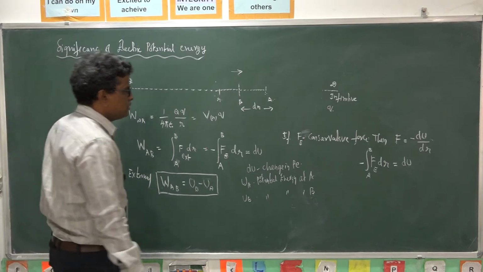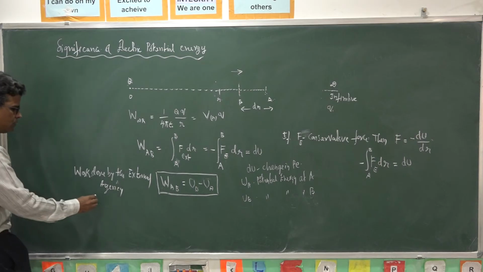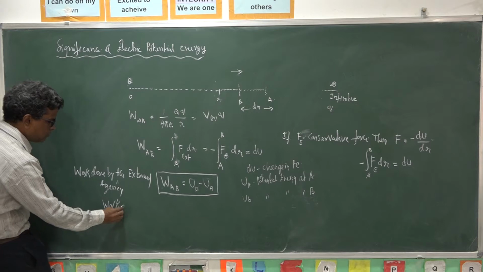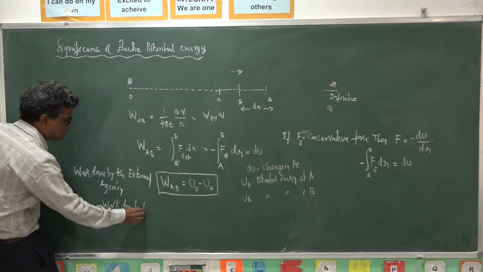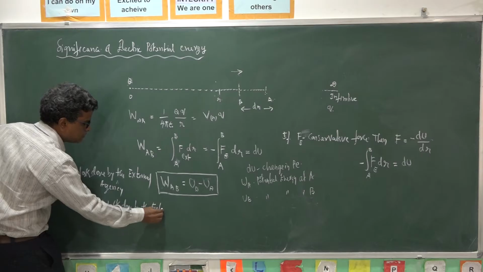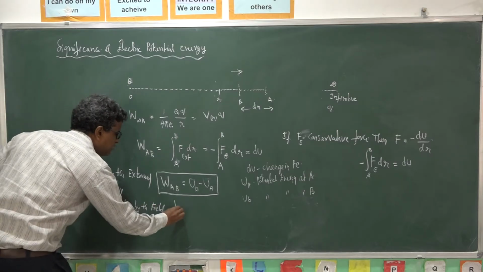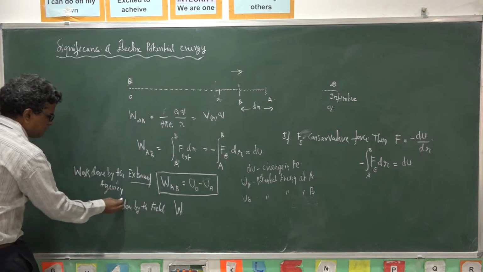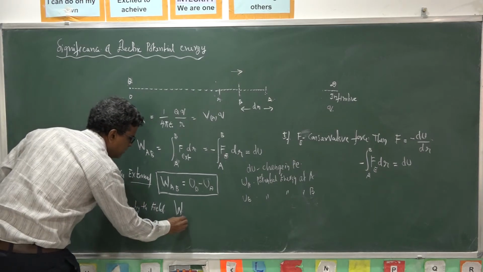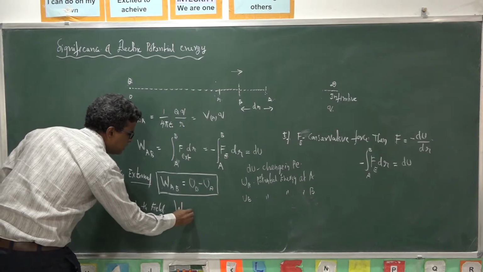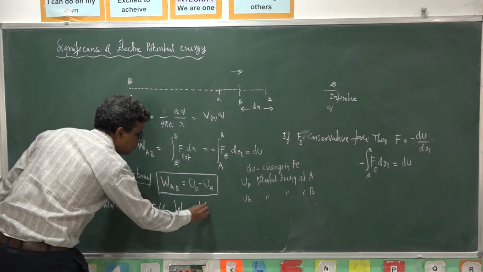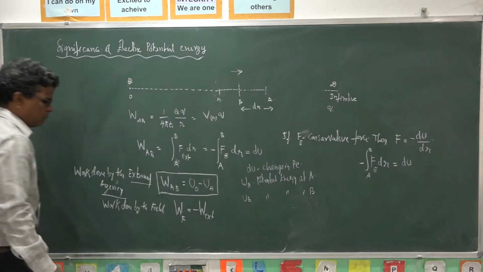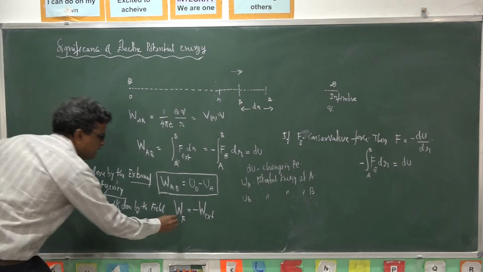Suppose you want the work done by the field. Work done by the field is the minus of the work done by the external agency. This is the work done by the field.